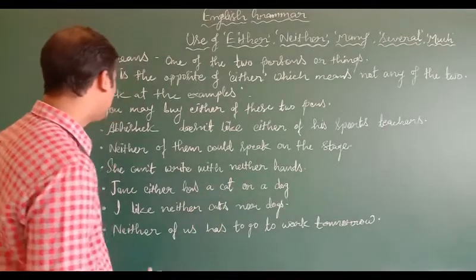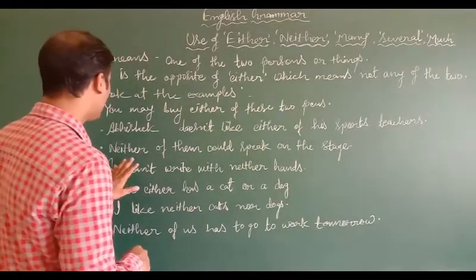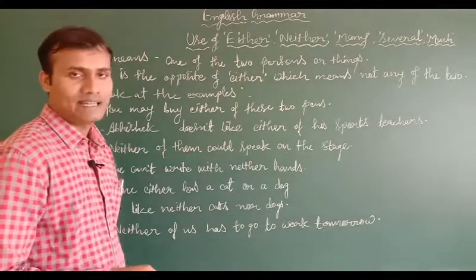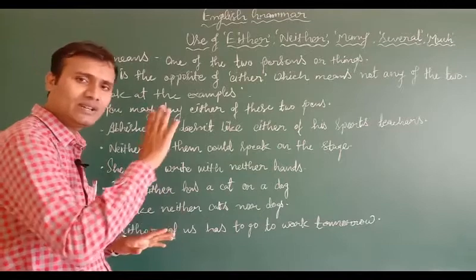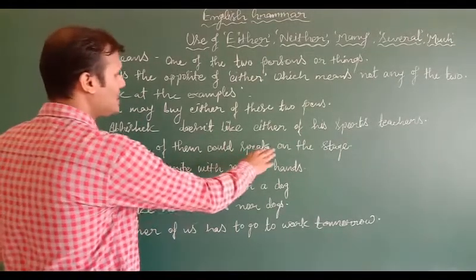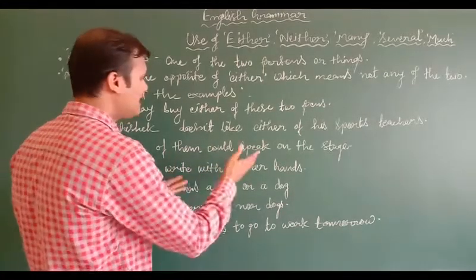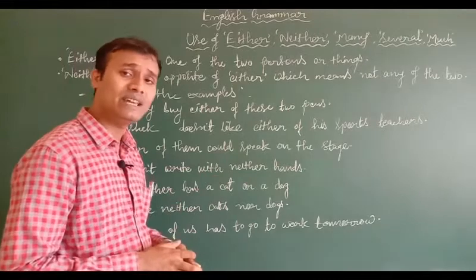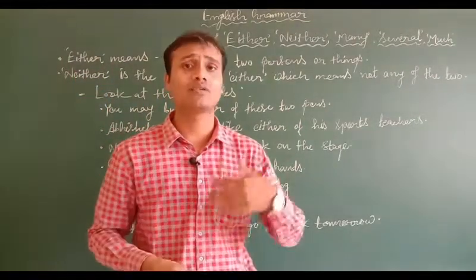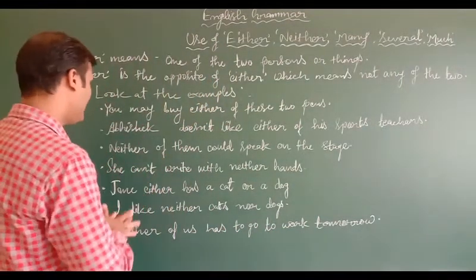Now look at the examples of using neither in our sentences. Neither of them could speak on the stage, which means दो में से कोई भी स्टेज पर बोल ना सके. Neither of them could speak on the stage. Neither मतलब दो में से कोई भी नहीं. She cannot write with neither hands. What does it mean? That she is not able to write either with left hand or with right hand. So this is the example of either and neither.